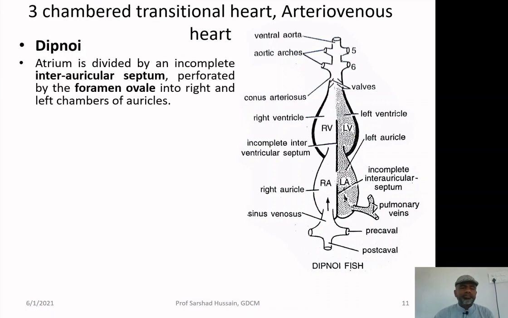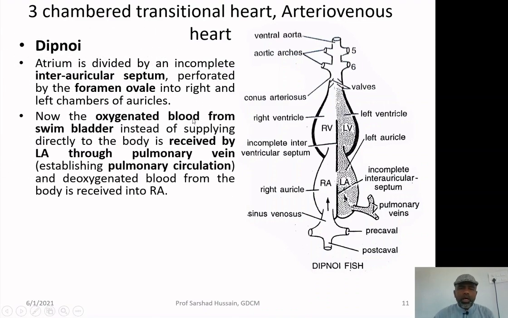In case of the Dipnoi, the atrium is divided by an incomplete septum into two chambers, right auricle and the left auricle. Though it is incomplete because it is perforated with the help of a hole or opening called the foramen ovale. The oxygenated blood from the swim bladder, instead of being supplied directly to the body, now look at this sentence, now it is shifting itself from single circulation to double circulation, and is received by the left auricle.